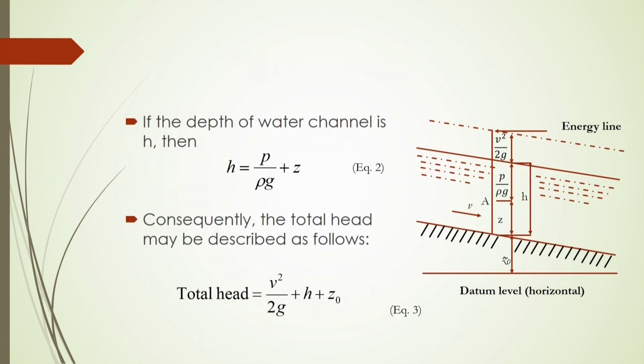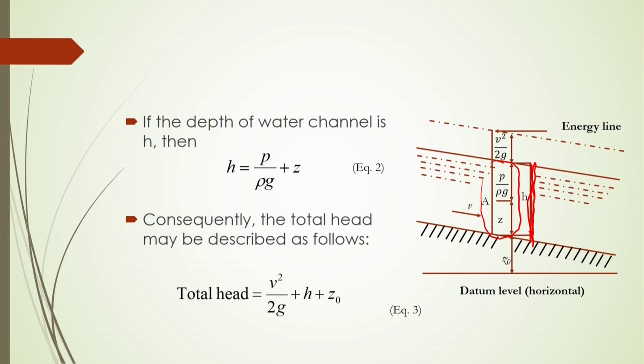And if we consider the depth of the water channel as H, suppose this one is your water depth, then H should be equal to P by rho g plus Z, that is the summation of these two heads: the pressure head P by rho g and Z.